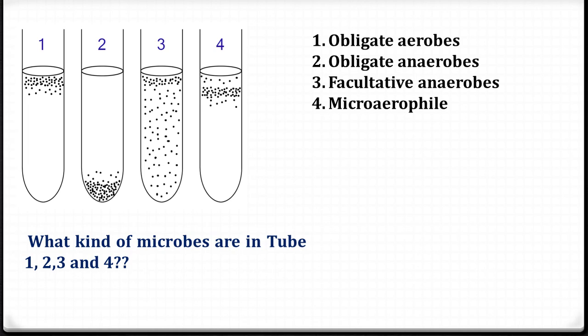Finally, in the test tube number 4, we can see these kinds of microorganisms are called microaerophiles because they need very less quantity of oxygen. The oxygen concentration at the topmost layer of the test tube is very high compared to the next second layer of the test tube. That is why they have been concentrated at the second layer of the test tube. That is how we can estimate what kind of microorganisms have grown in the test tube and what their oxygen requirement is.